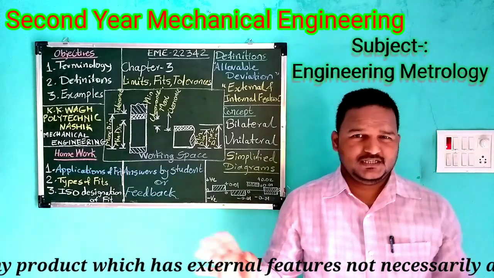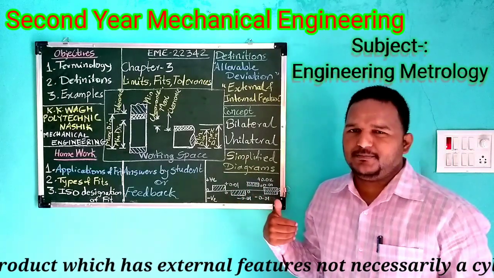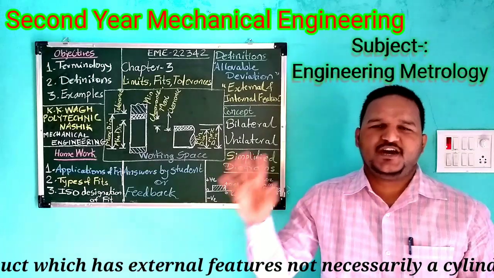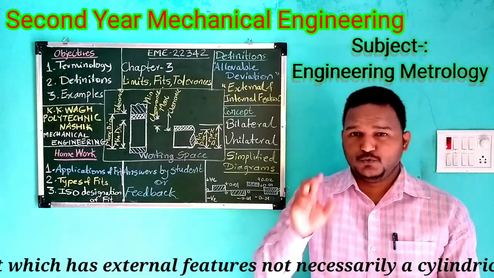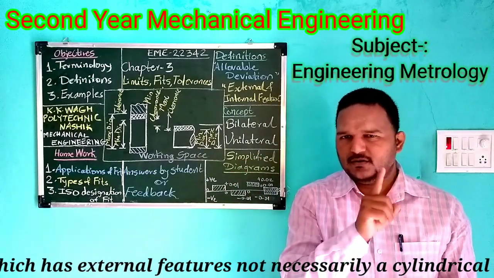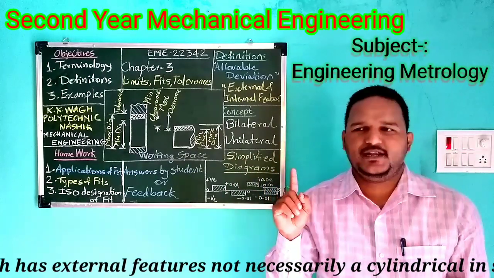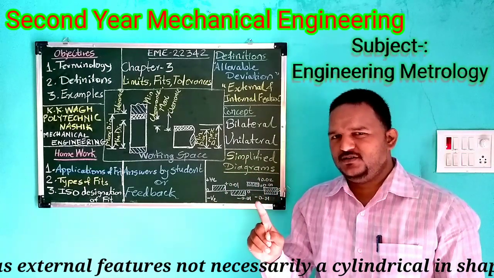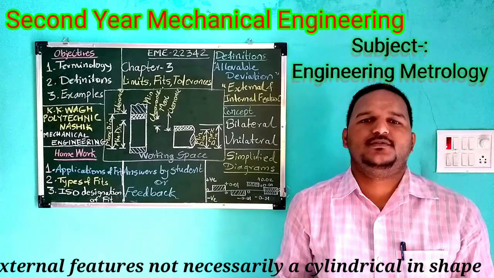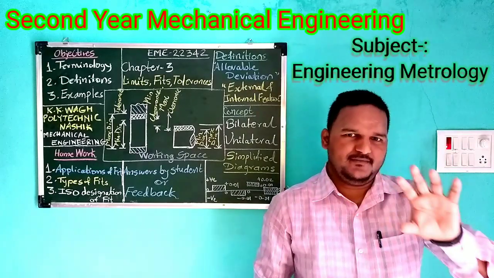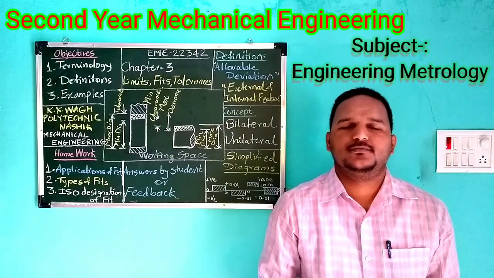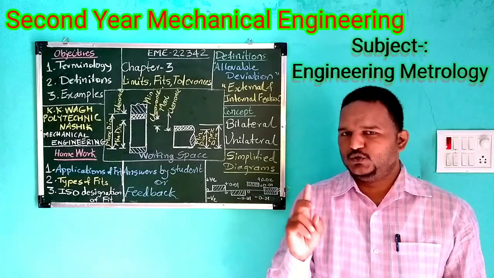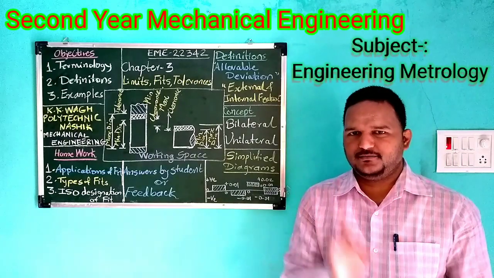In this whole limits, fits and tolerances chapter, we are going to deal with shafts and holes. So to make it very clear, consider only one line definition: the shaft dimension has external features, and the hole dimension has internal features. Okay, so four terminologies are clear.